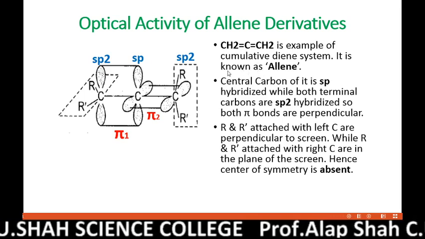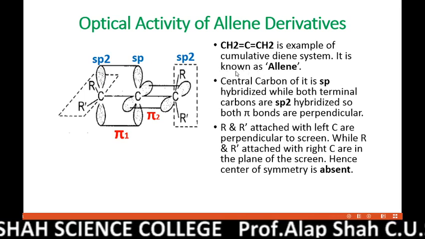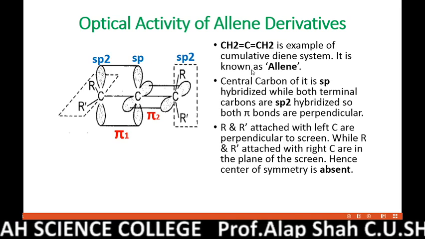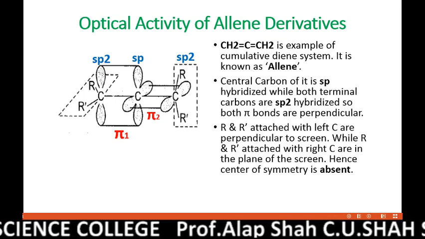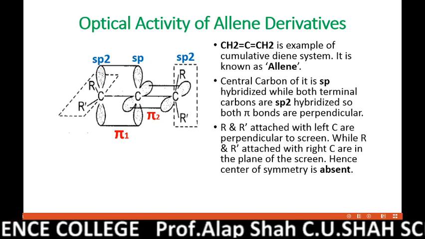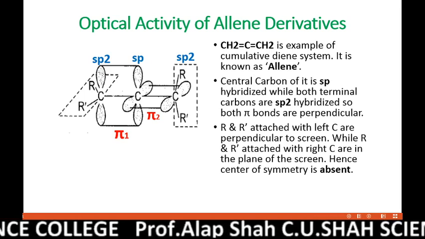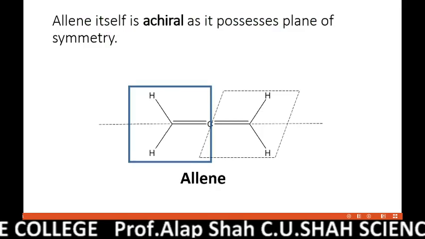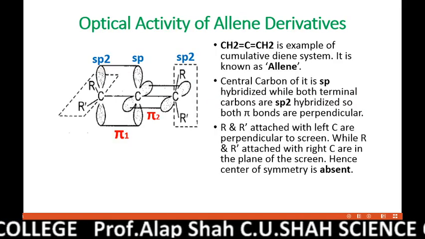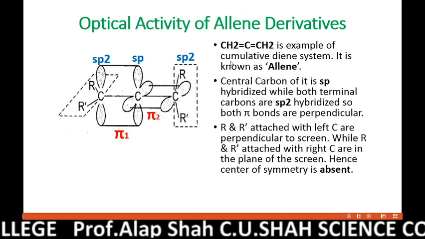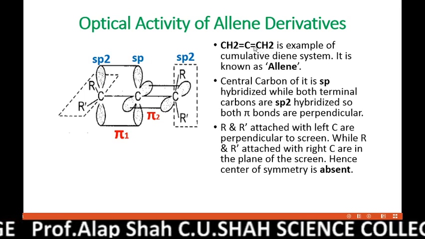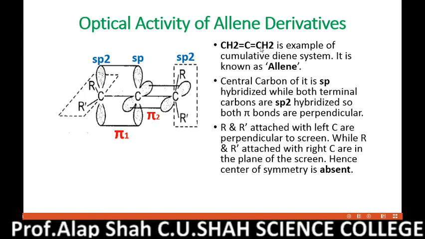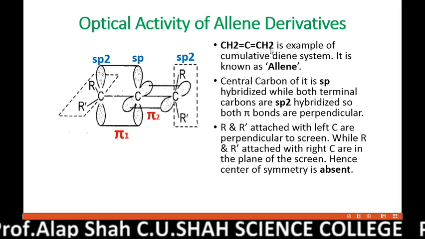Now before we proceed further, you must know its hybridization. Here we can say that both terminal carbons of allene, both methylene carbons, CH2 and this CH2, as they are attached with a double bond, they are sp2 hybrid carbons.